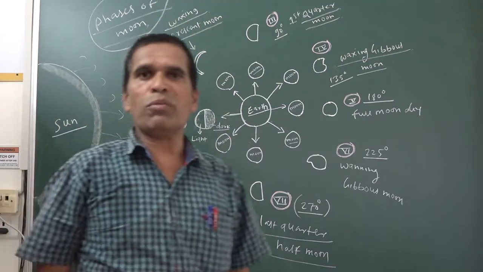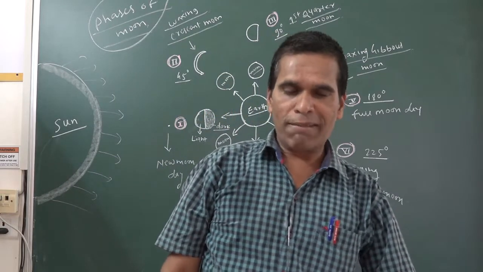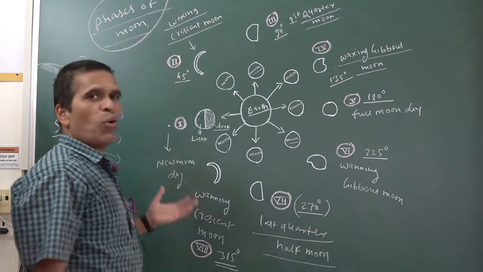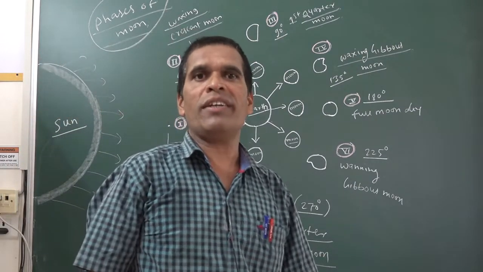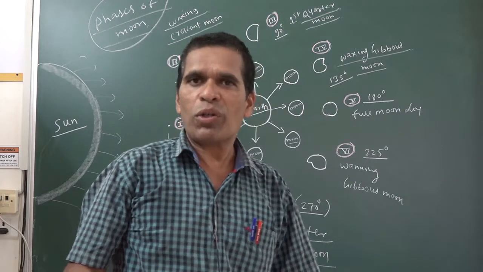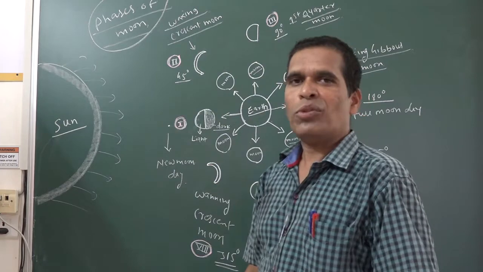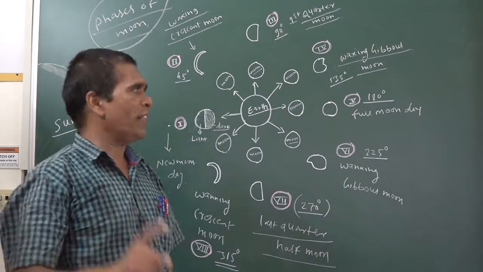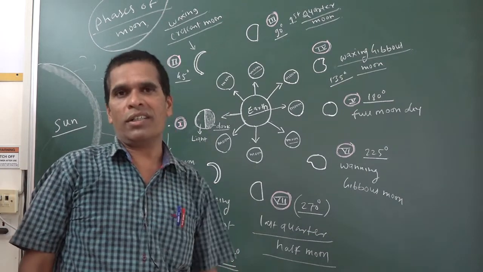The phases of the moon, we will study that. Now you know, children, the moon does not have its own light. The moon is a natural satellite. It rotates around the earth. The earth has only one satellite, that is the moon. And we can see the moon from the earth.